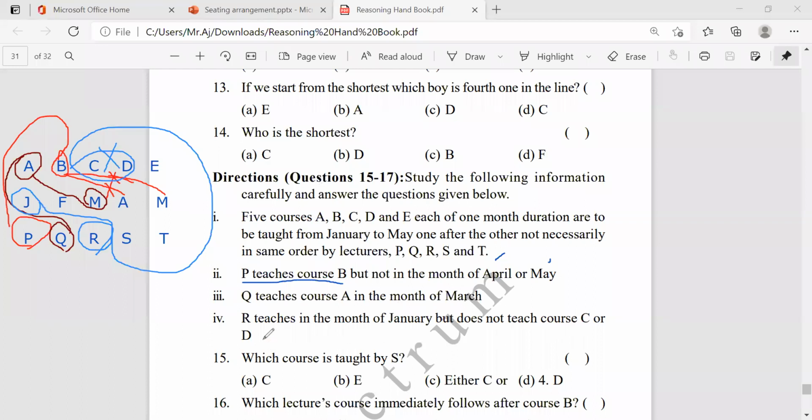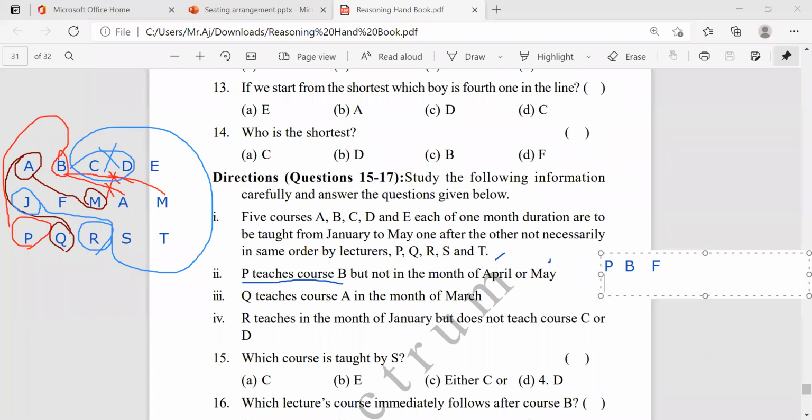And so this is what they have given. From this, what I get to know is that P teaches which course? B course, right? In which month? He's not going to teach in April and May, and March is already taken by Q. R is teaching in January. So what's remaining? February, right? P will teach B course in February.